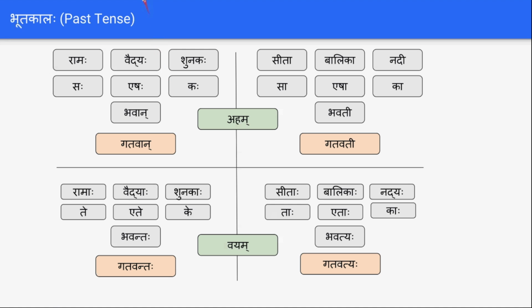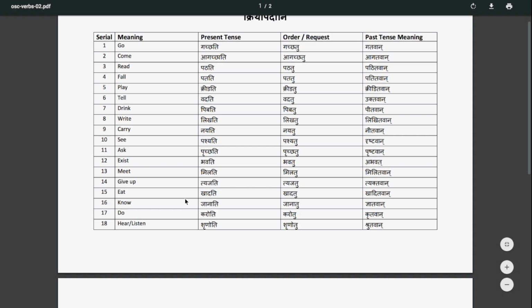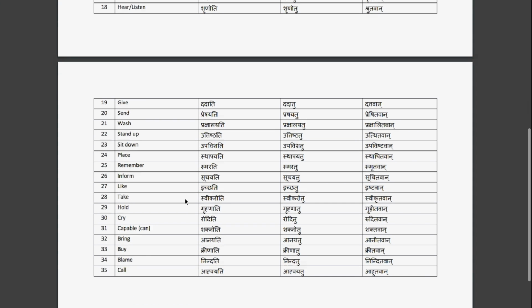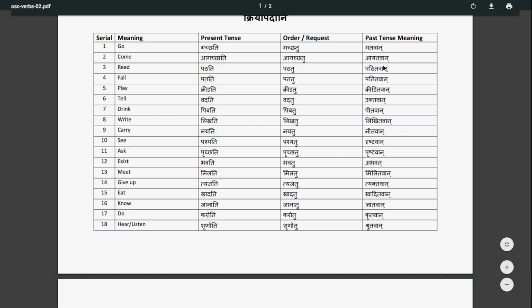I have also uploaded the verb list. We have a list of some 35 verbs which are more frequently used. For all the verbs, I have attached the past tense forms like Gacchati, Gatavan; Agacchati, Agatavan; Patati, Patitavan; Kridati, Kriditavan; Vadati, Uktavan; Pibati, Pitavan; Likhati, Likhitavan.